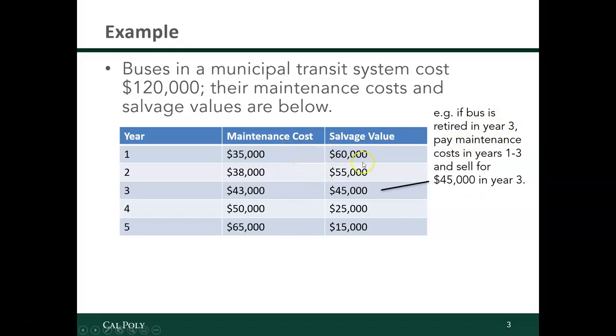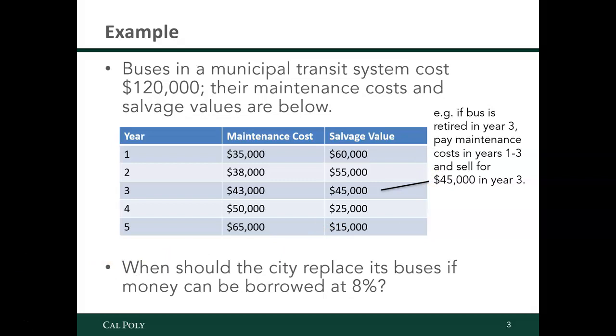So another example, if the bus is retired in year 3, you pay the maintenance cost for years 1, 2, and 3. You don't get the salvage value for retiring it in year 1 because you didn't retire it in year 1. You don't retire it in year 2 either. You only get the salvage value for the time that you actually retire it. So when you're computing the equivalent uniform annual cost, you take into account that initial amount, any of the maintenance costs you'd pay through the year that you retire it, but you only get your salvage value for the year that you retire it in. So you calculate those equivalent uniform annual costs and you find which year corresponds with the lowest cost, and that's the economic life.